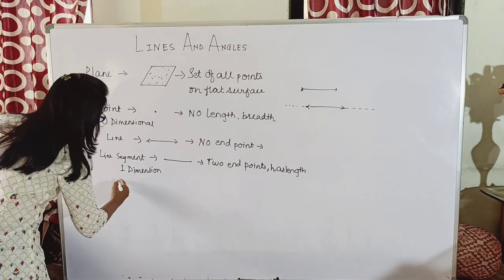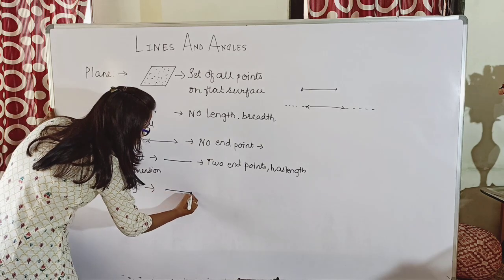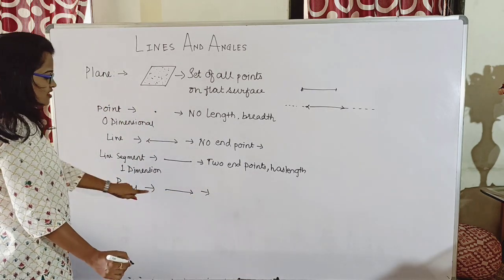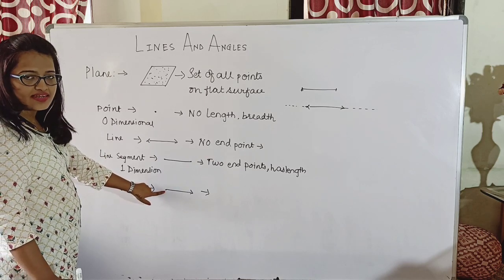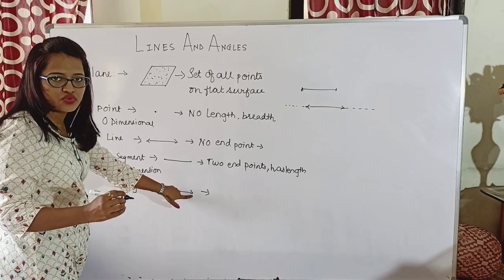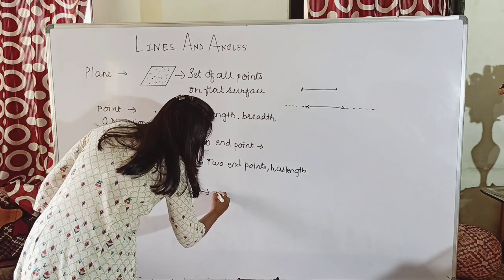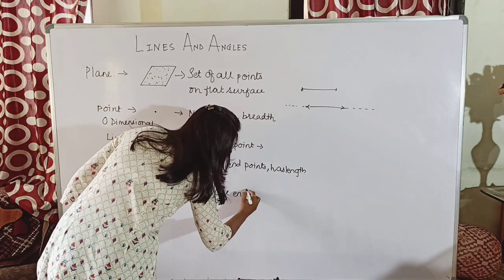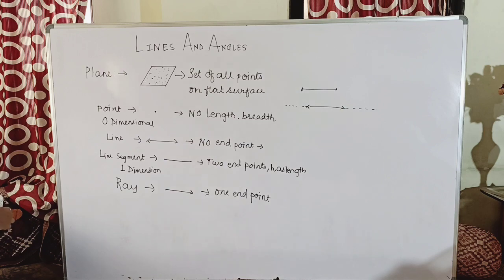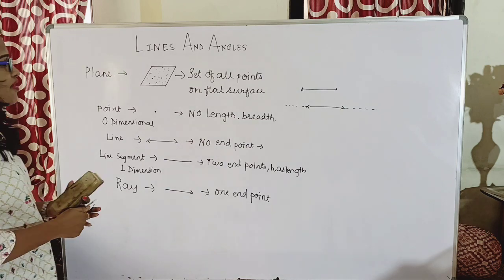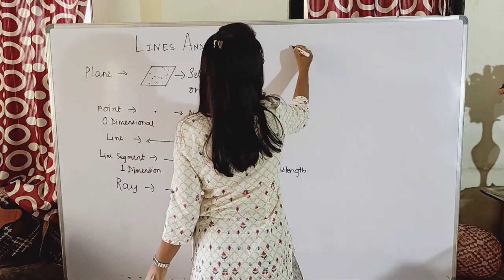After that comes ray. Now what is a ray? From the figure, can you tell me the definition? It says it has only one endpoint. As you can see, I have drawn a point at the starting, whereas on the other end I have drawn an arrow. Whenever I am drawing an arrow, I could extend it for any length. So a ray is one which has one endpoint. After that comes the definition for an angle. Yes, what is an angle?